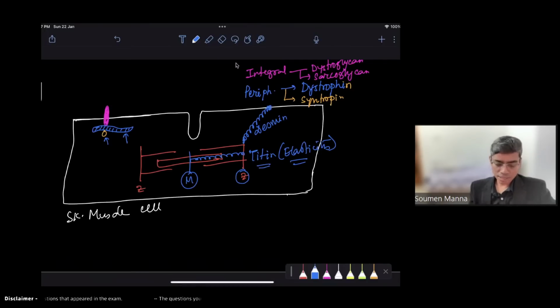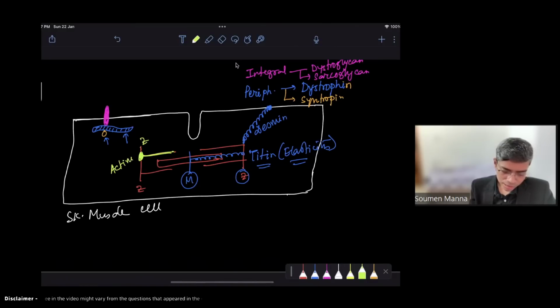And this actinin protein is located at the level of the Z line, which attaches the actin with the Z line. So attachment of the actin molecule with the Z line is done by a protein known as alpha actinin. So these are the important points that you have to remember.